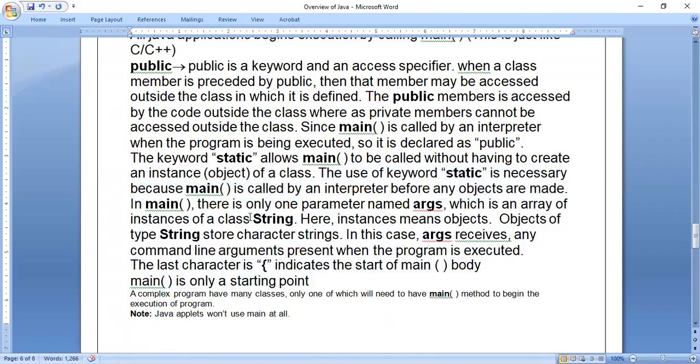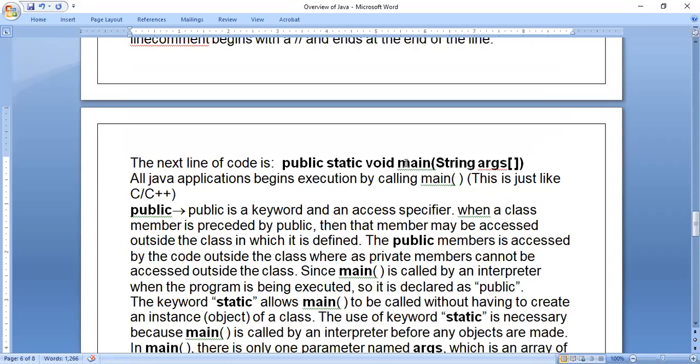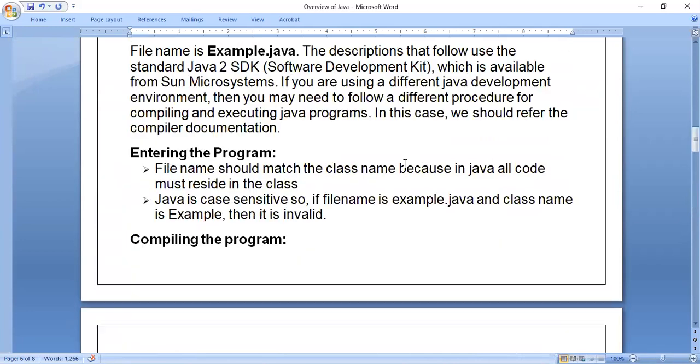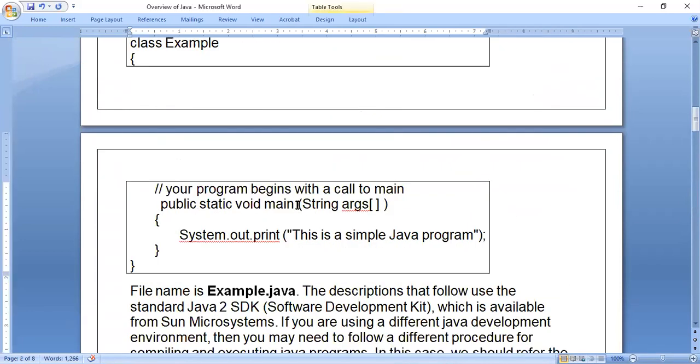In the main function, there is only one parameter named args. Look at public static void main. After the word main, I have put the brackets. This is called parenthesis: opening parenthesis, and at the end, closing parenthesis.